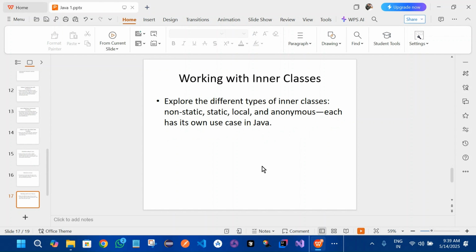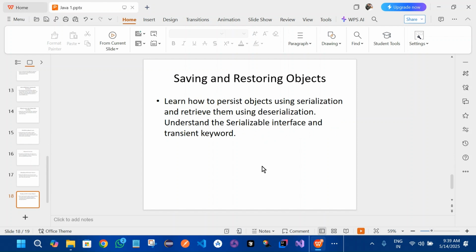How inner classes work and what they actually mean, right? So non-static, static, local, anonymous, everything. Coming to the next slide, that is saving and restoring objects, learning about how serialization and deserialization work in a real-time scenario. Plus, I'll be giving a full session on this as well.